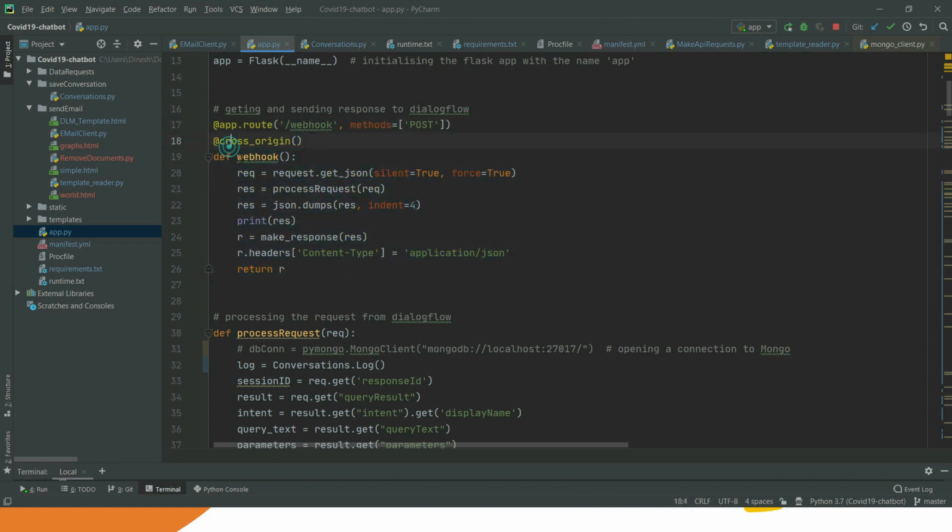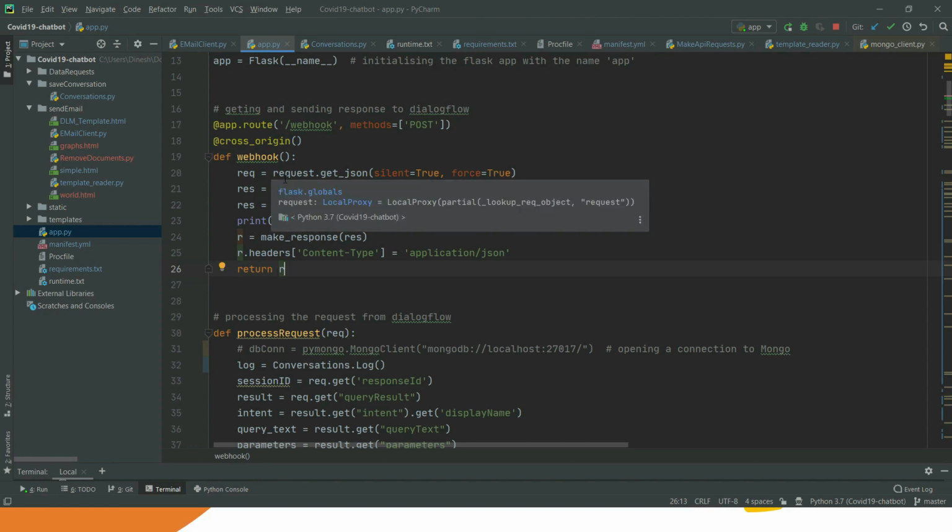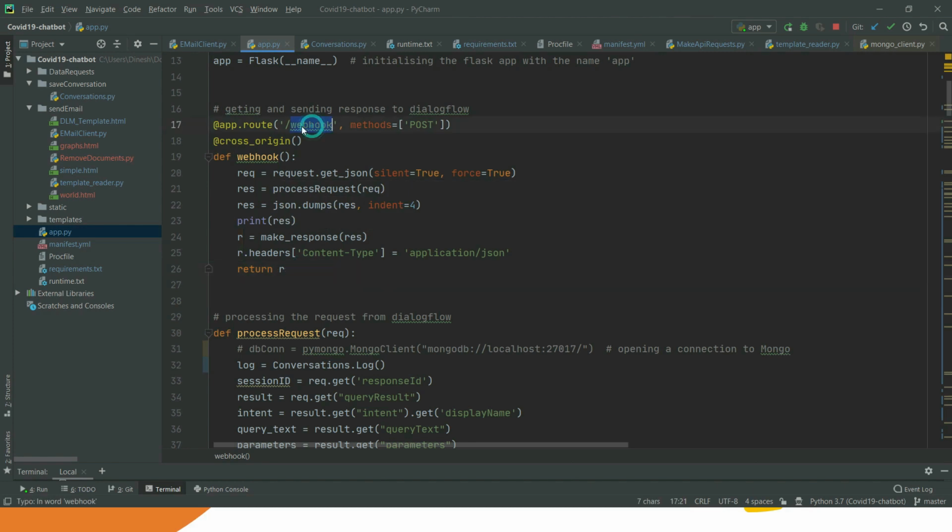Now the work of this method is to process all the requests which are given by a user or Dialogflow, and then return a response back to Dialogflow, and Dialogflow will give the response back to the user. So let's say whenever the user wants to see reports for India, it will send a request to the webhook with some parameters in the form of JSON, which includes the intent. Then the request will come over this method, def webhook.